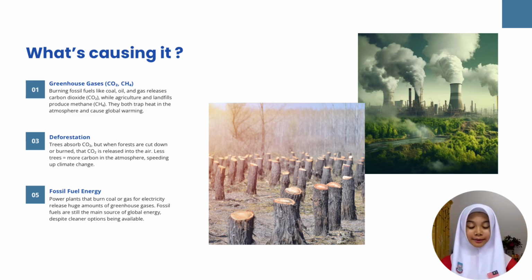So, what's causing it? Firstly, greenhouse gases. Burning fossil fuels like coal, oil, and gas releases carbon dioxide, while agriculture and landfills produce methane. They both trap heat in the atmosphere and cause global warming. Second, deforestation. Trees absorb carbon dioxide, but when forests are cut down or burned, that carbon dioxide is released into the air. Fewer trees equals more carbon in the atmosphere, speeding up climate change. Lastly, fossil fuel energy. Power plants that burn coal or gas for electricity release huge amounts of greenhouse gas. Fossil fuels are still the main source of global energy despite cleaner options being available.